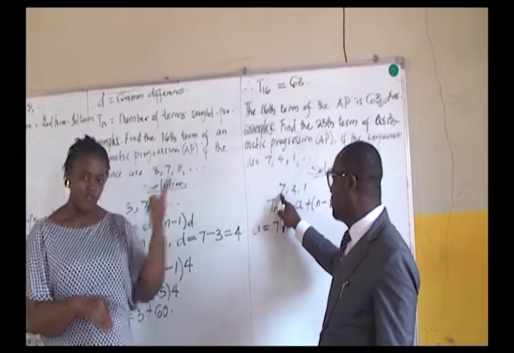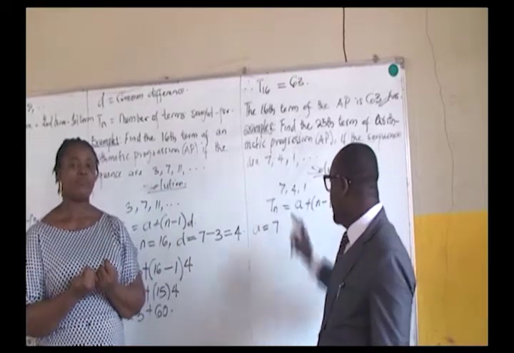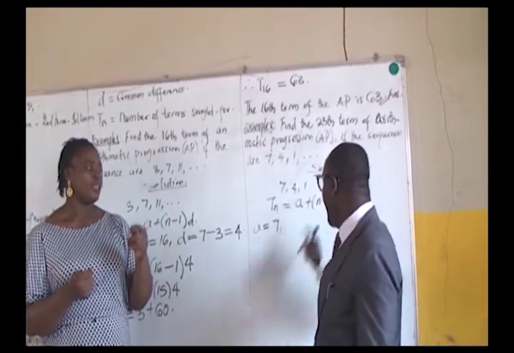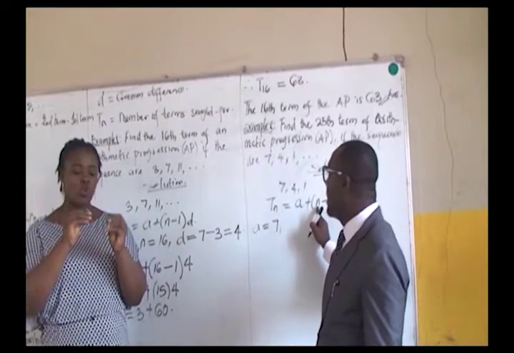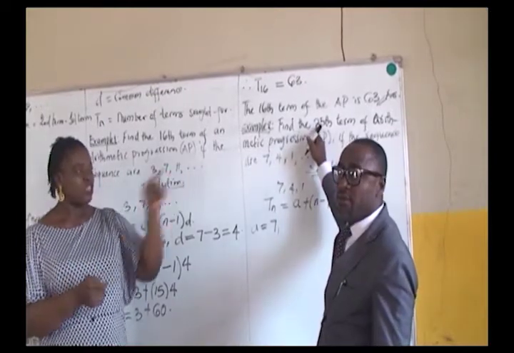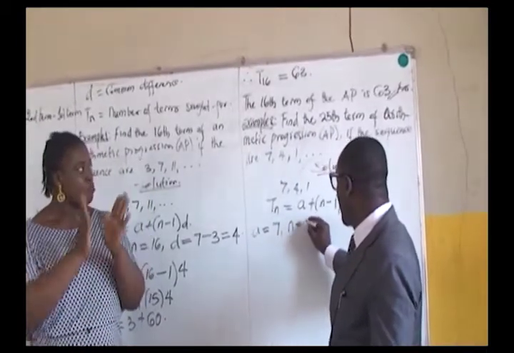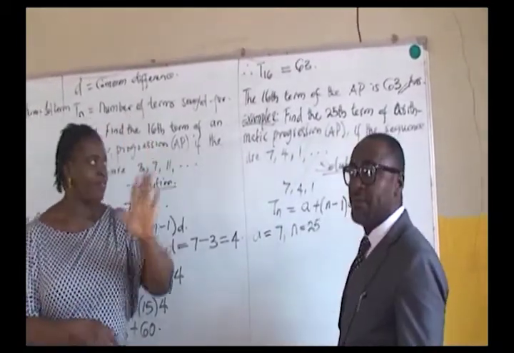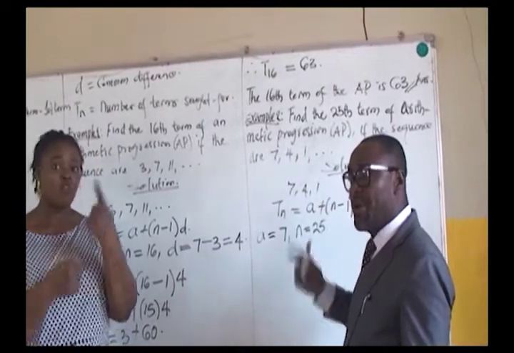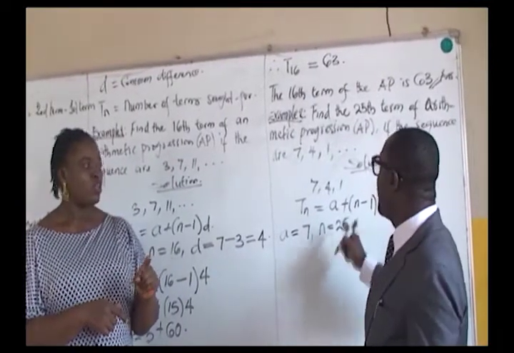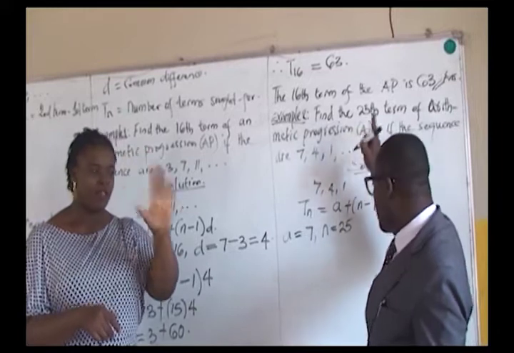Thereafter, we move on to n, the number of terms. It's always in the question. Don't forget that. Our n becomes what? 25, from the question. Don't be thinking where is 25. It's from the question. Take note of it.